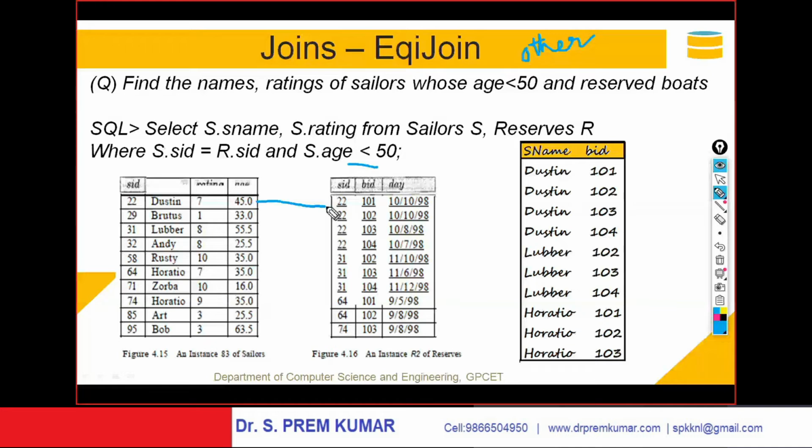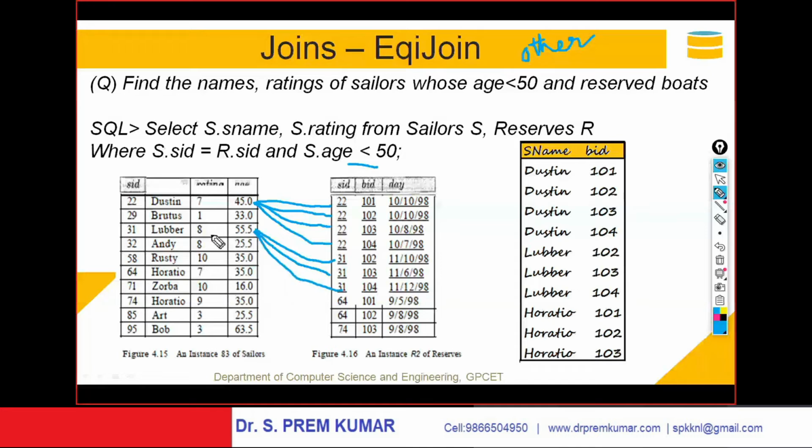You can consider those who reserved the boats and whose age is less than 50. And coming to 31, 31 Lubber. He reserved the boat.